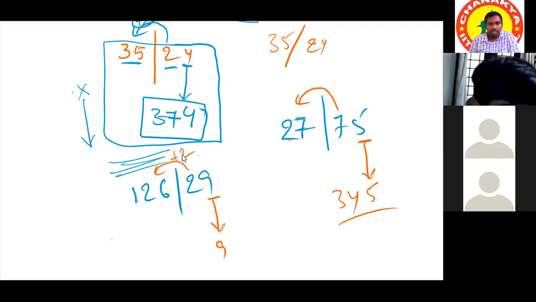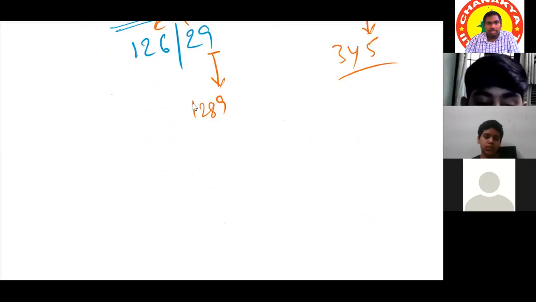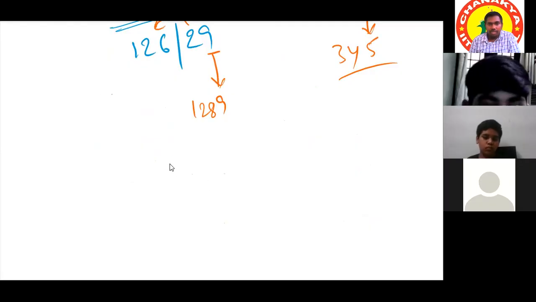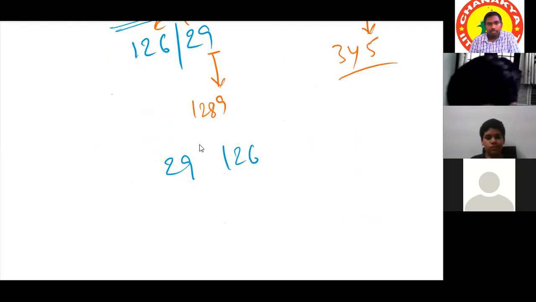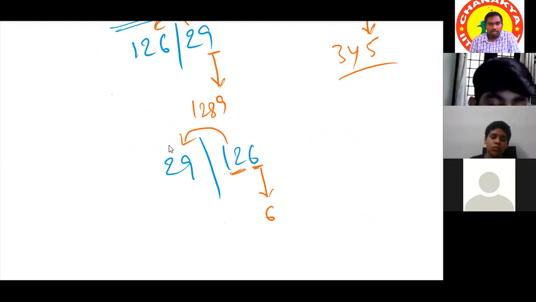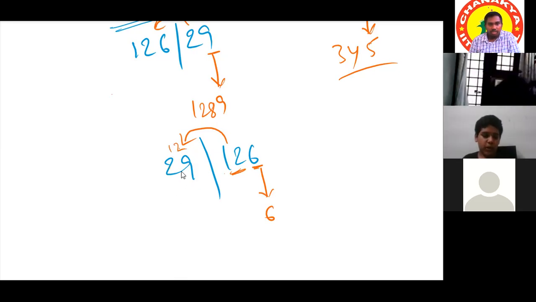So 126 plus 2, it will be 128. Okay, see, when we are balancing 126 with 29, this is the result. If we balance 29 with 126, then see, we have to drop 6 in the units place and carry forward 12. Okay, so here we will add 12 in this way: tens place to tens place, ones place to ones place. 41. Or you may think like 29 plus 41.